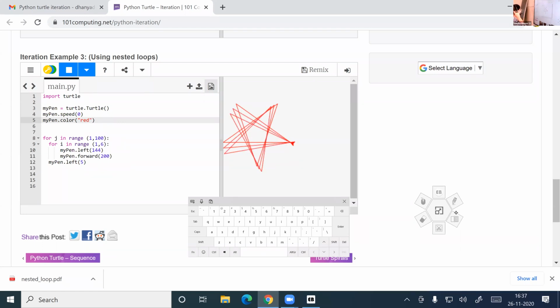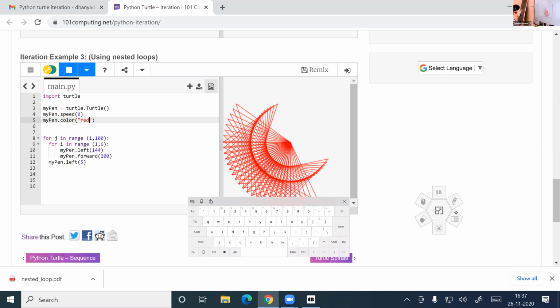So this is how the program is, a star. How many times will the star be drawn? Meghna, how many times? 99. 99 stars will be drawn. Each star is inside the inner loop. The inner loop will work 5 times, that is, 5 sides for the star. So 99 means it will complete the rotation.